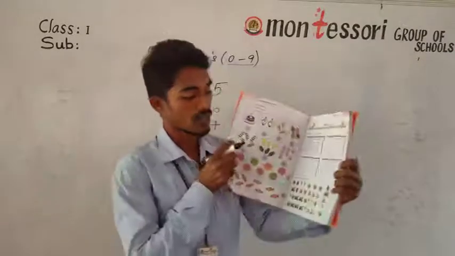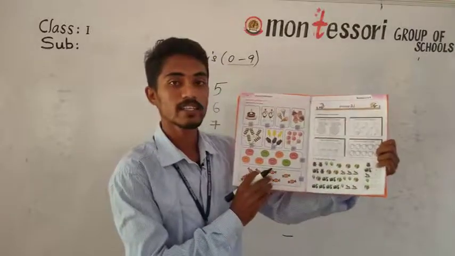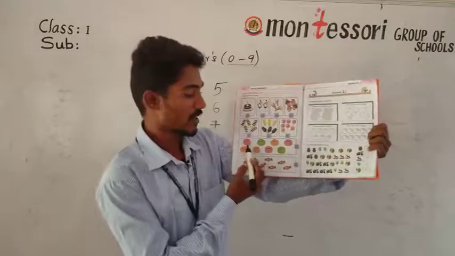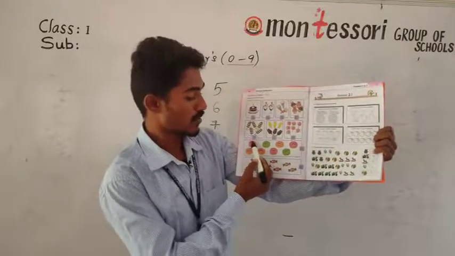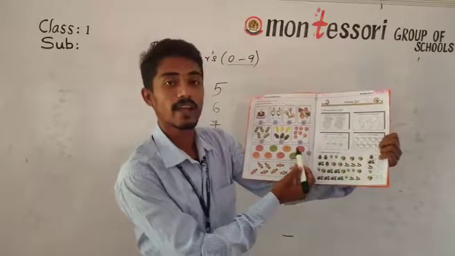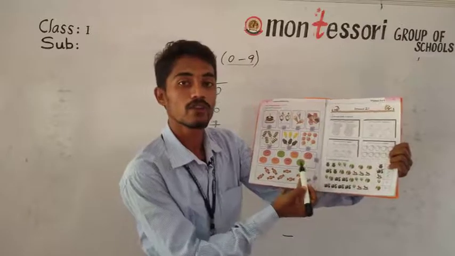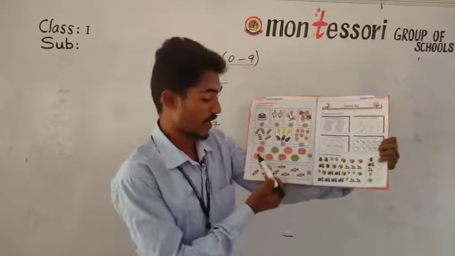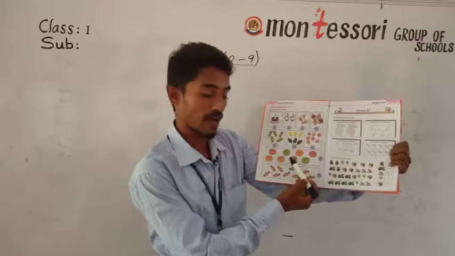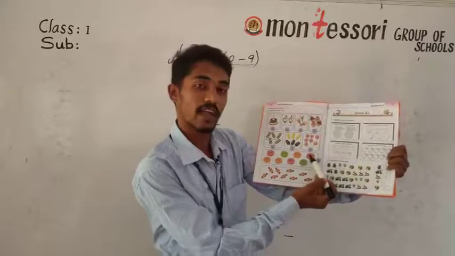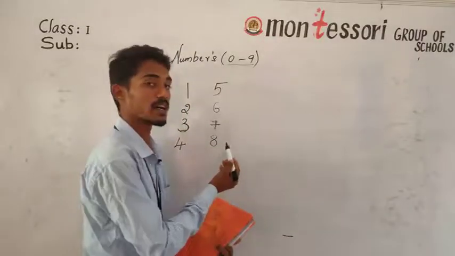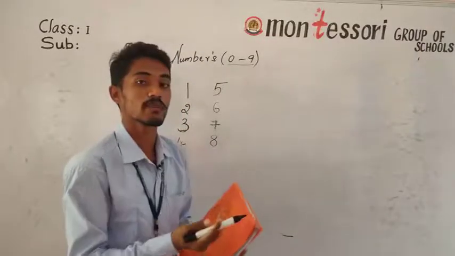So look here all of you. In the textbook they have given some donuts. So count with me all of you. 1, 2, 3, 4, 5, 6, 7 and 8. How many donuts have we got? 8 donuts. So count again. 1, 2, 3, 4, 5, 6, 7 and 8. How many are there? 8. Up to where we have reached, the number is 8.